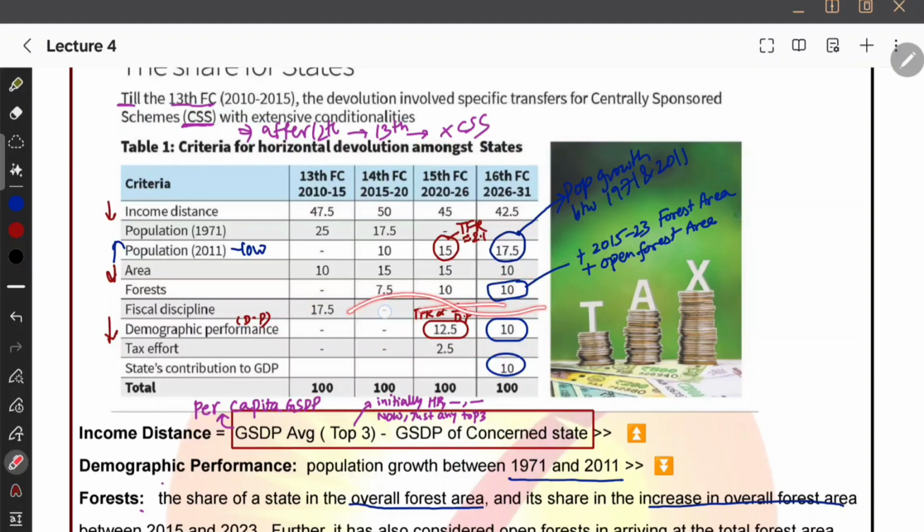Okay, fiscal discipline is not there in the 14th, 15th, 16th; it used to be there in the 13th. Okay, and next we have demographic performance. See, demographic performance is inversely proportional to the population. For example, if you have more population, then your demographic performance is poor, because despite having more population you are not able to do much.